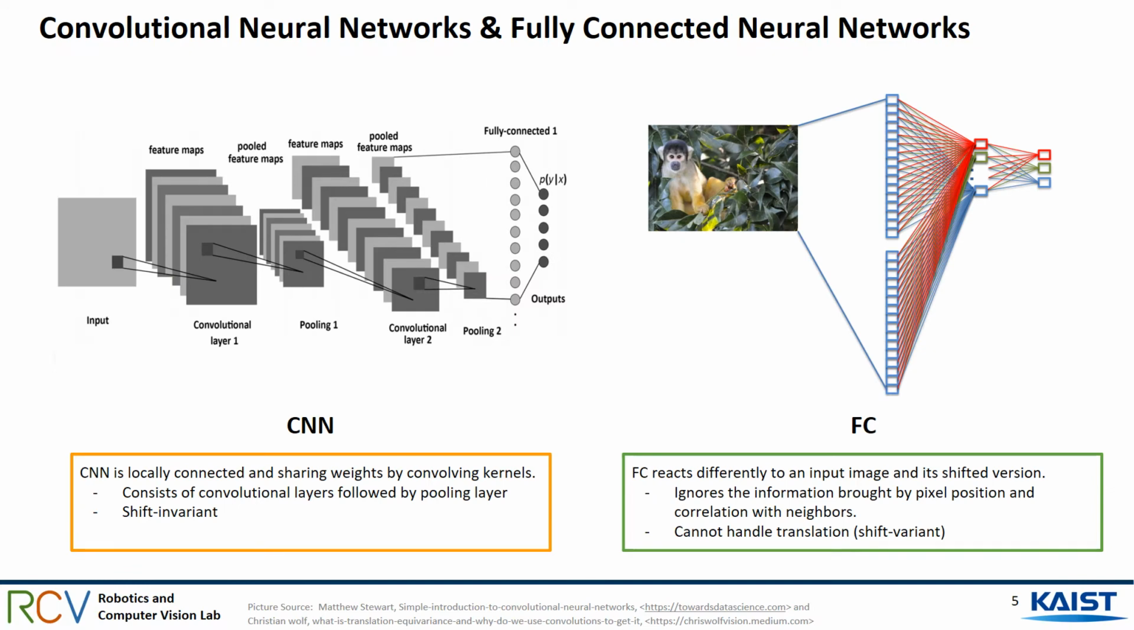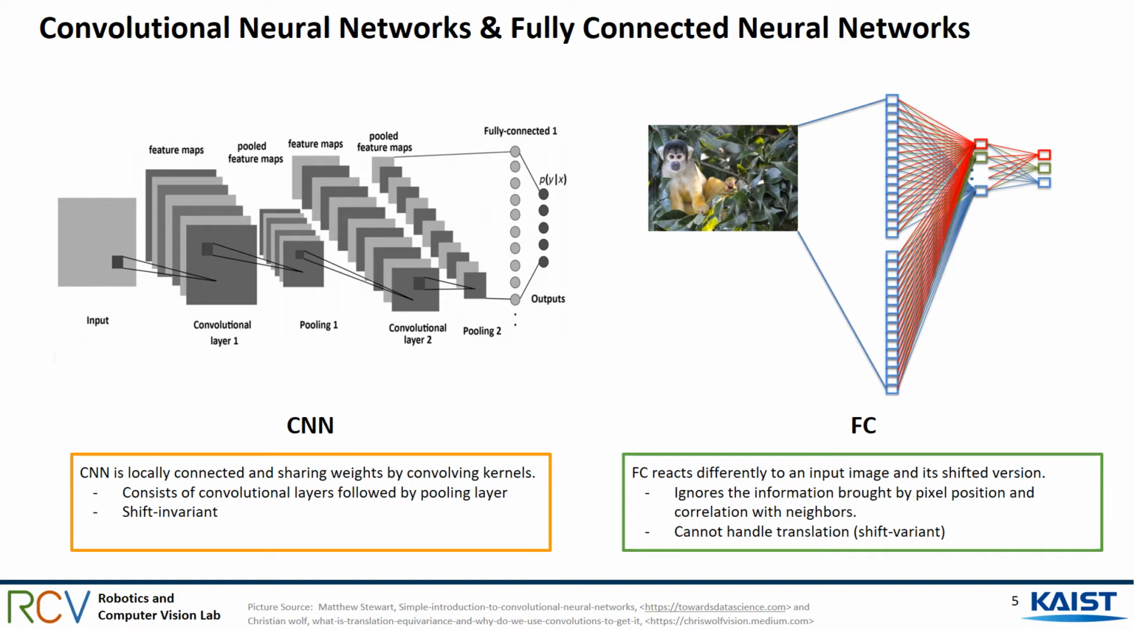Let me briefly introduce the different architectures we are comparing. Convolutional neural networks have become the de facto gold standard in a variety of computer vision tasks and have been attracting interest in a wide range of domains for several years. CNNs consist of multiple building blocks such as convolution layers and pooling layers, and they are locally connected and share weights by convolving kernels. Therefore, the shift invariant property lies in the structure and design of CNN.